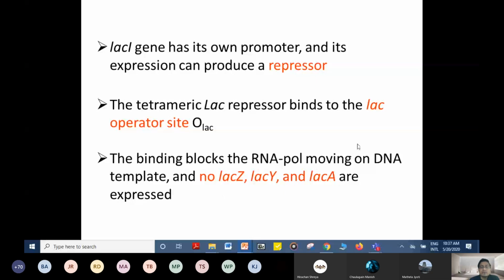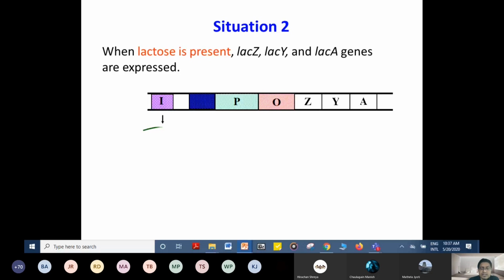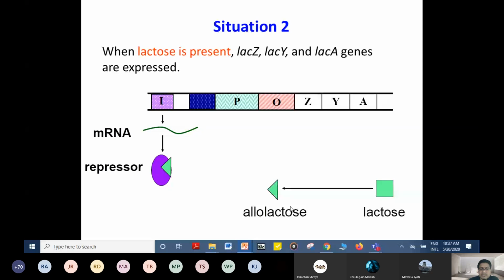Now the situation when lactose is present. Earlier was when the lactose was absent, but now let's see what happens when lactose is present. This is the same lac operon gene. This is the inhibitor gene producing its repressor protein here also. But when lactose is present, what happens? There is lactose, and this lactose, after entering the cell, will be isomerized to allolactose, and this allolactose will bind to that repressor. When this allolactose binds to the repressor, the repressor molecule will be inactivated, and it cannot bind to the operator site.